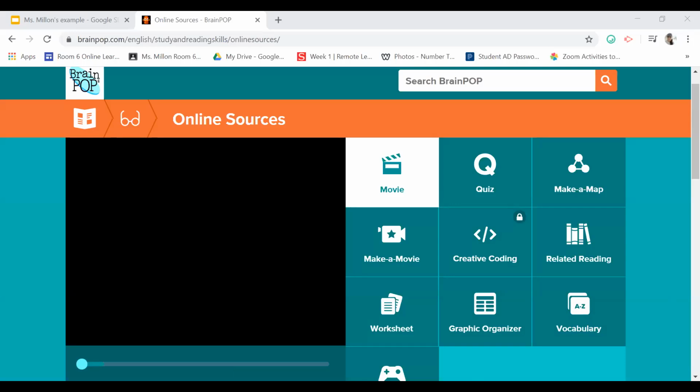You might also hear the word resource. So a source is any place that you can find information from. Okay, so sources are things that researchers use when they're wanting to learn more about a topic. So it's really any place that you can find and read information from.